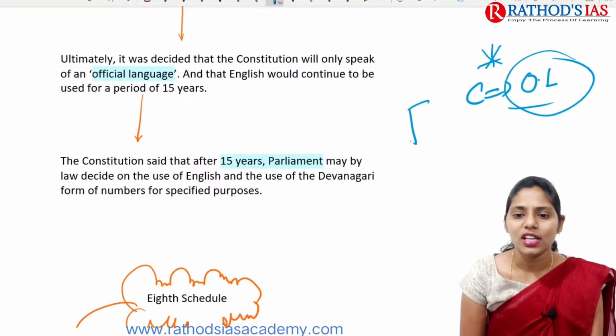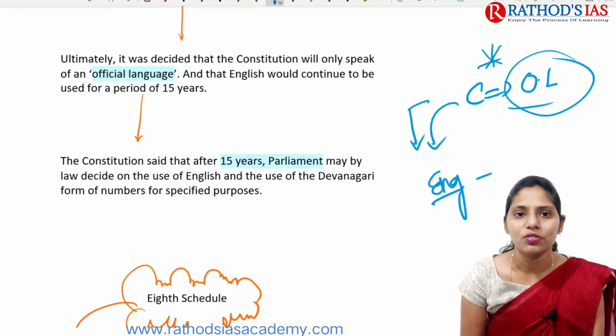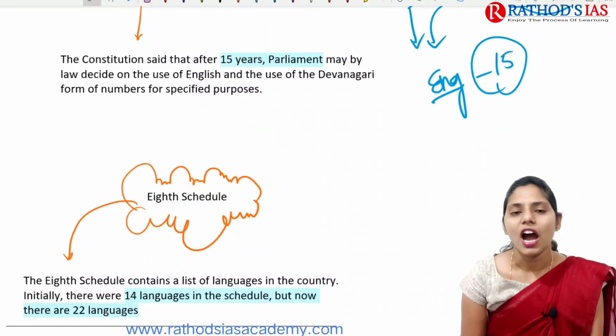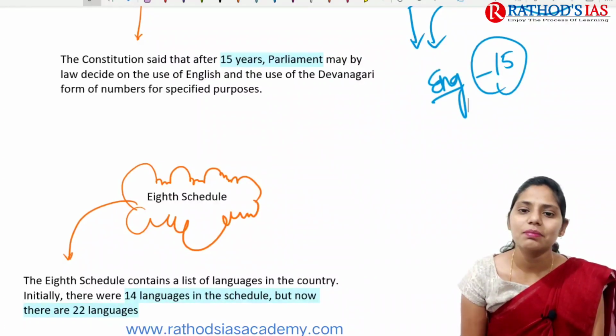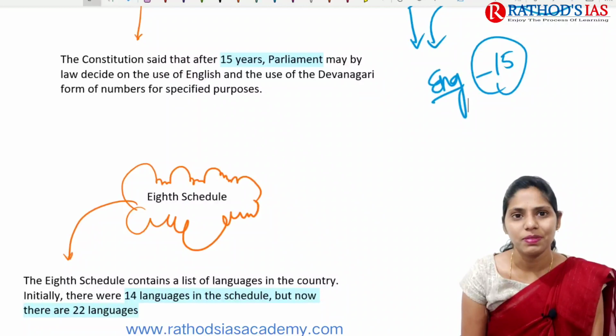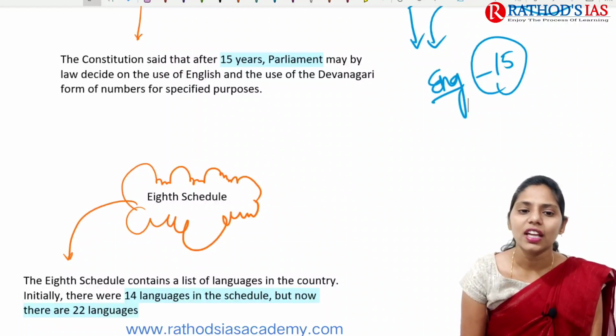Here the Constituent Assembly also said that we are going to continue the use of English for the next period of 15 years. After 15 years, the Constitution gave the power to Parliament. Parliament may by law decide the use of English and the Devanagari form of numerals for specified purposes. For specified purposes we can use English as well as Hindi in the Devanagari script.